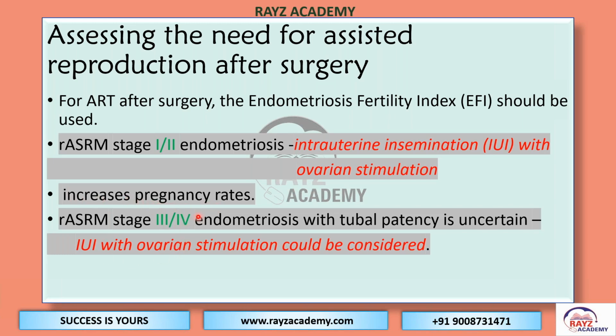In stage 3 and 4, meaning moderate to severe endometriosis, where tubal patency is uncertain, in this situation, IUI with ovarian stimulation could be considered, but that's not always going to help. So in this stage 3 and 4, there is uncertainty about the outcome of IUI.